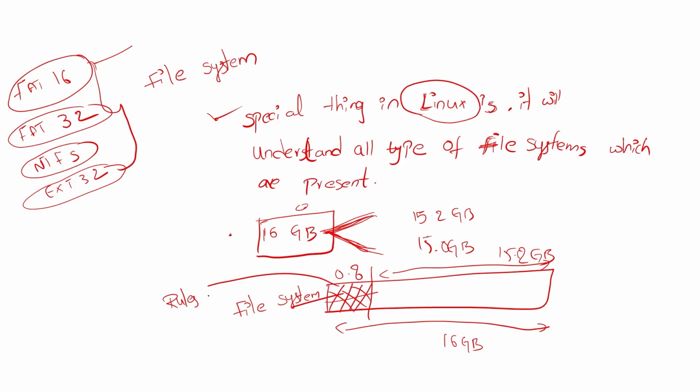What kind of file system is used? That information is present in every pen drive and occupies some space. That's why we will not get the entire space for storing files. So this is the reason. I think that's clear, right?